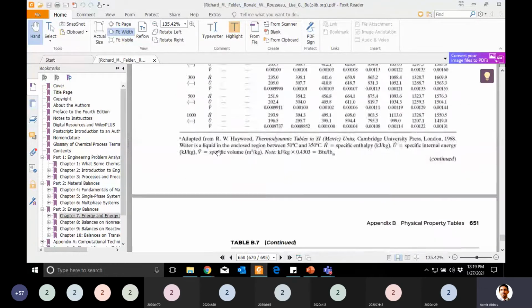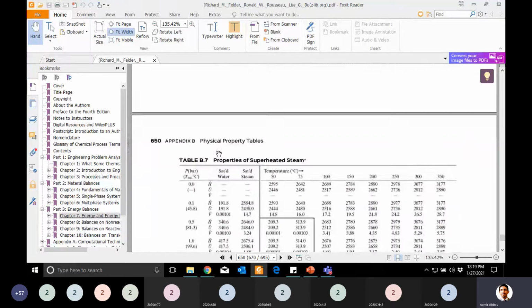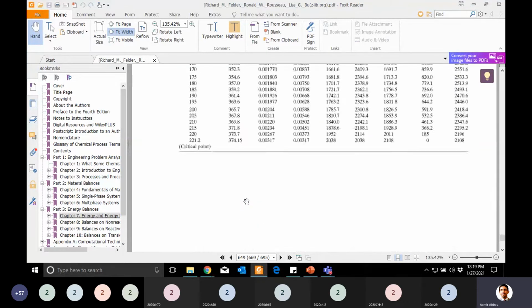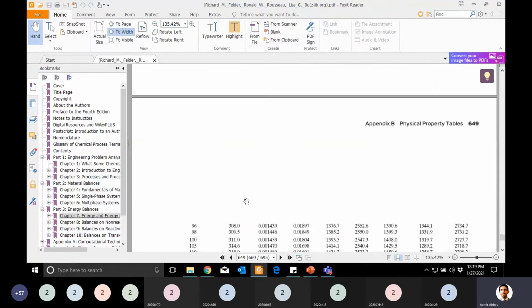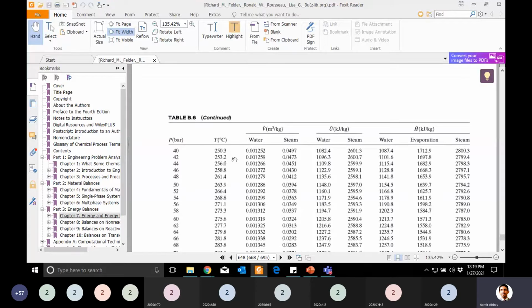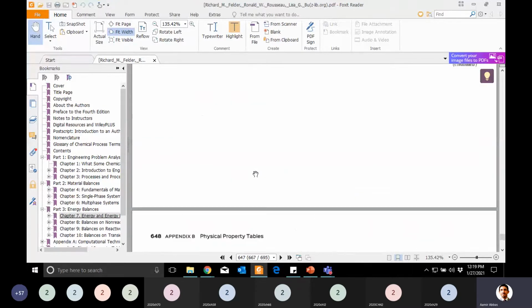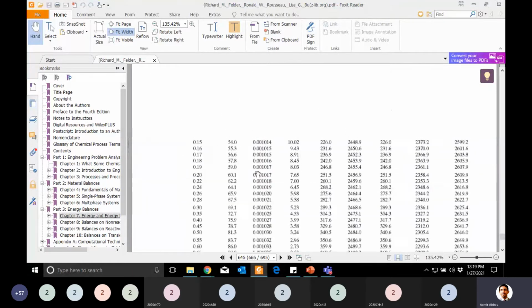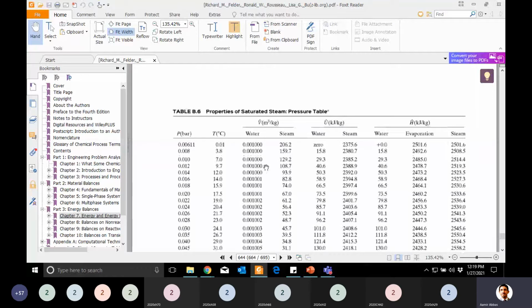So guys, let's skip this because it will become a bit complex for you. Just leave this table, because usually we teach these steam tables in the third semester mostly. Because the saturated table is easy to read, you can easily get it. So I will advise you to just take a print of tables B5 and B6. Leave that superheated steam table, because at the moment it is complex for you to read and understand.